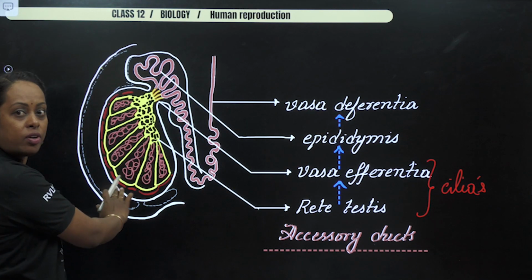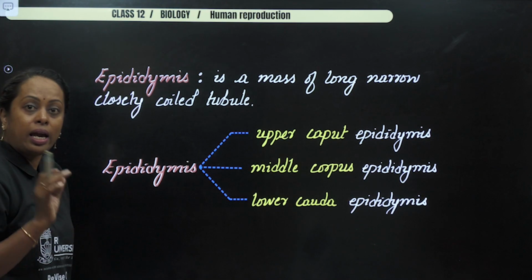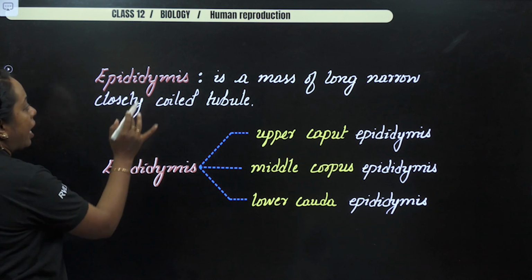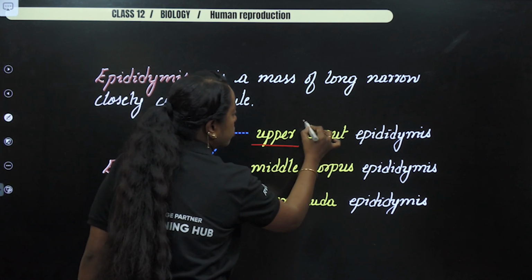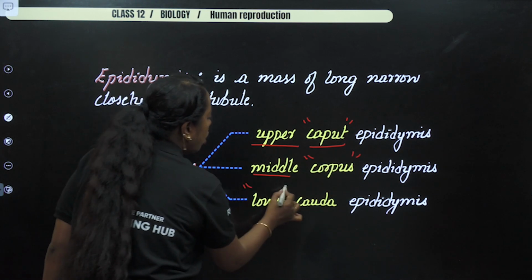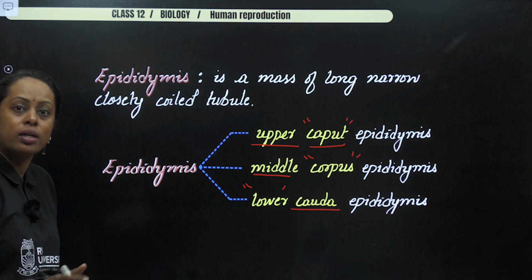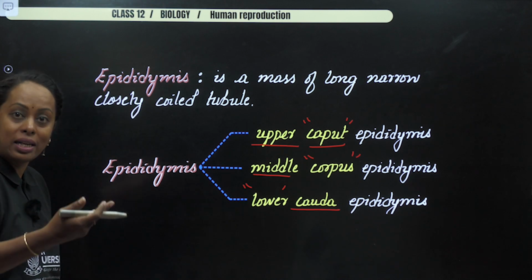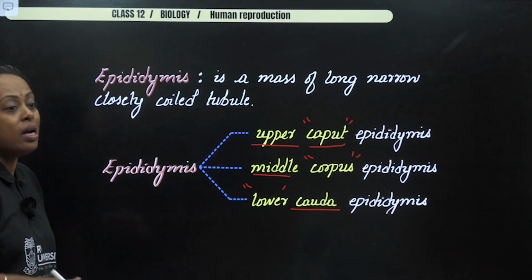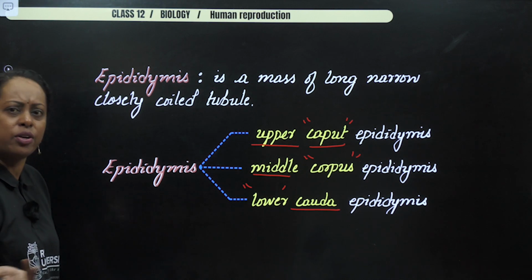You can see seminiferous tubule, lobules, rete testis. Now, I did say epididymis had three parts: the upper part is known as caput, the middle part is known as corpus, and the lower part is called cauda. So this is a region where sperm are stored. They are not only stored, they are activated. They learn how to swim. If the semen is not ejaculated out, in the same region they tend to die also.